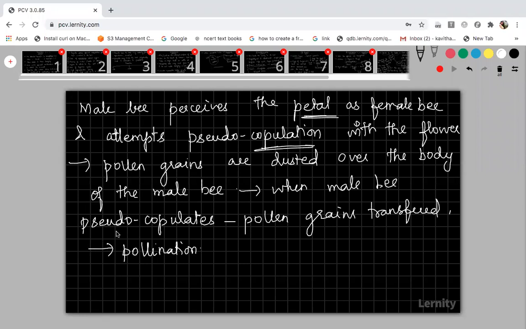So this is a very good, fascinating example. Okay, a fascinating example of co-evolution.